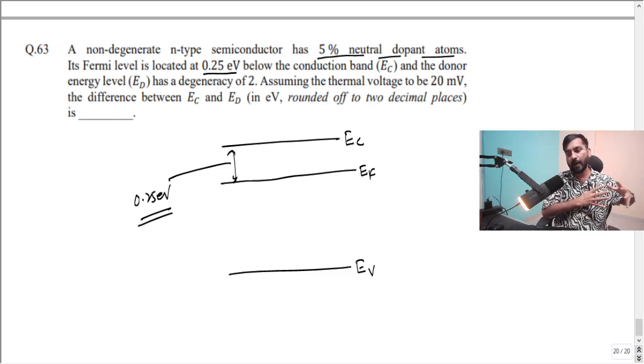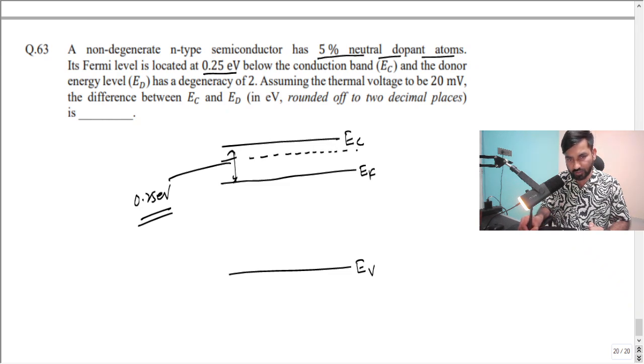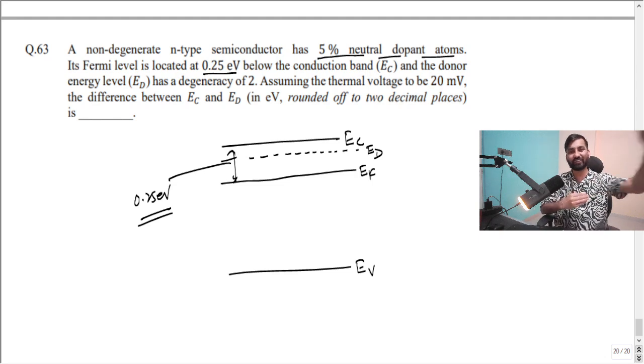Let's say you are doping with a pentavalent impurity like phosphorus, which is n-type doping. When you introduce phosphorus, there will be a new discrete energy level below the conduction band, but it is not that close. If it were very close, then what will happen?